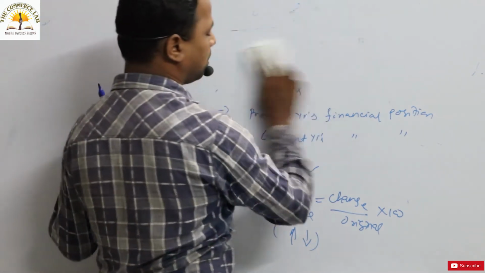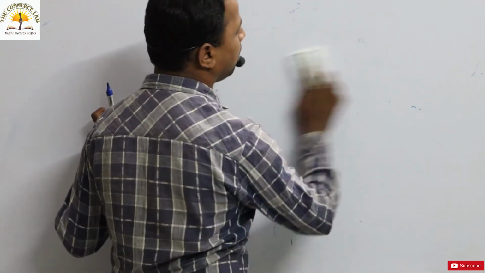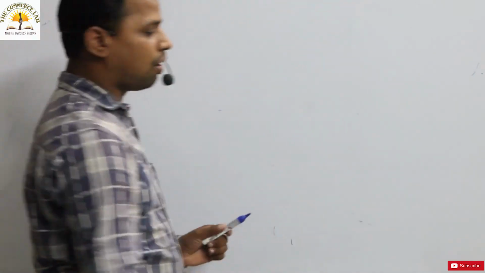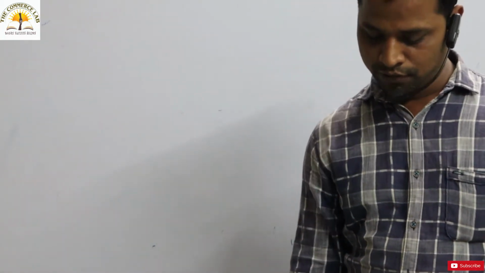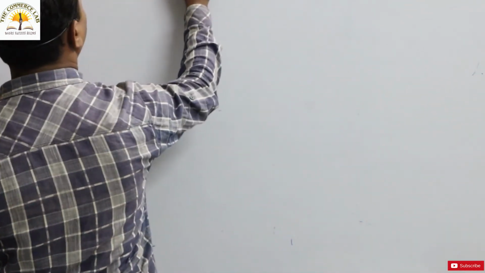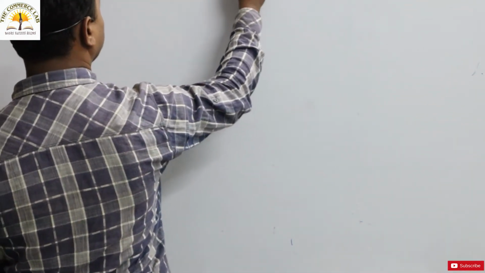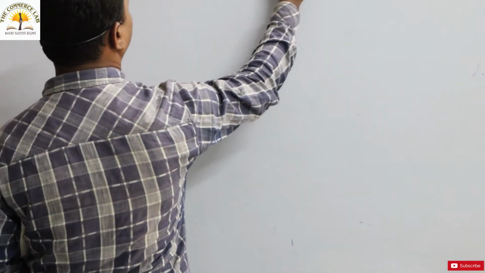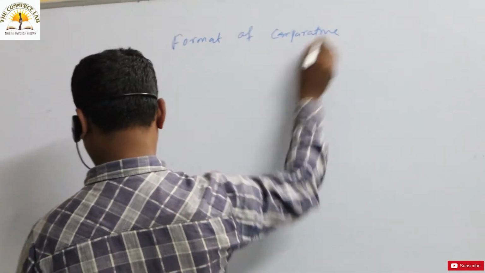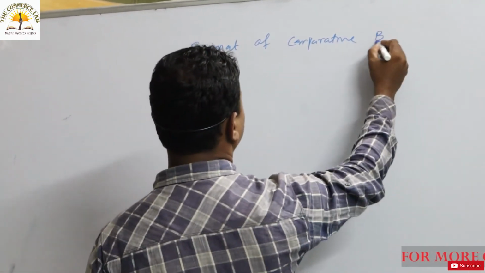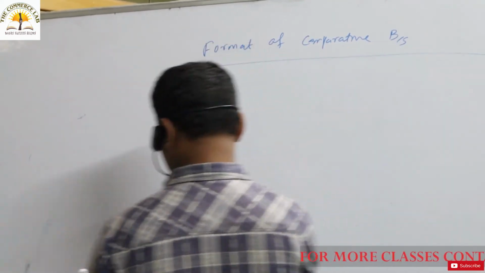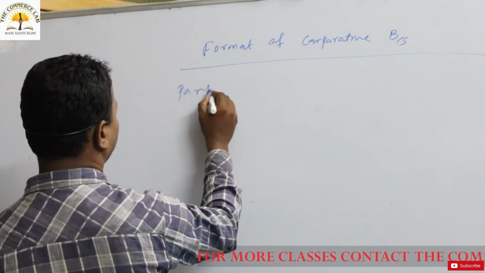Now we can solve a particular problem by knowing the format of the comparative balance sheet. We have to know what the comparative balance sheet format is, and thereafter we can solve different kinds of problems, for our better understanding. So what is the format? This is the format one has to follow, the format of the comparative balance sheet. The different items will be there. As I told earlier, the particulars will be there.